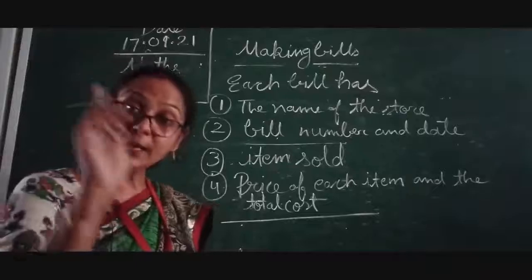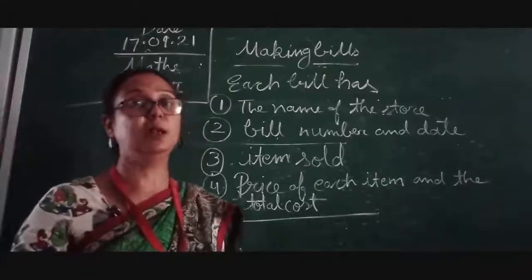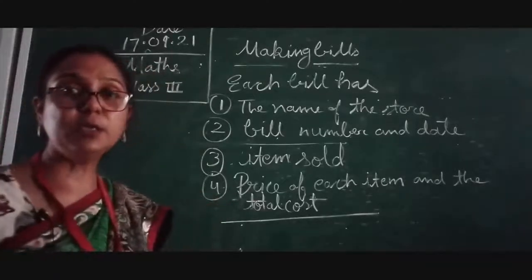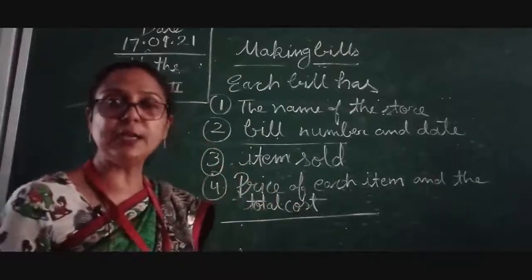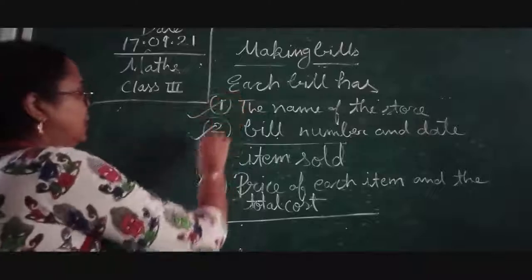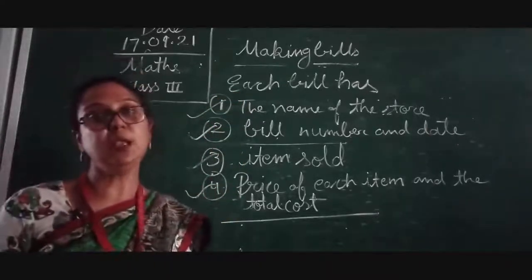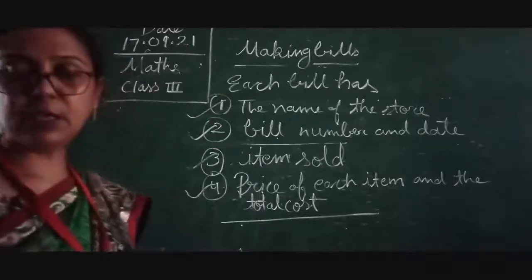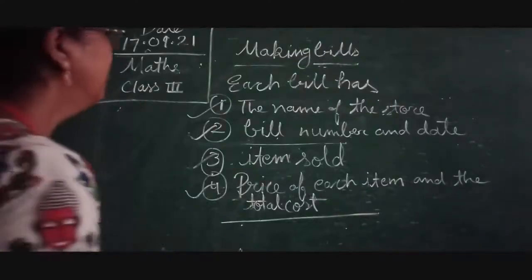So the single item cost and the total cost of your items, whatever you have bought, must be mentioned in the bill. That is the fourth thing we have to check whenever we are getting a bill from any store. So children, after these 4 things we are going to learn how to make a bill.